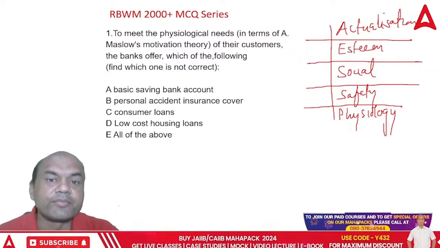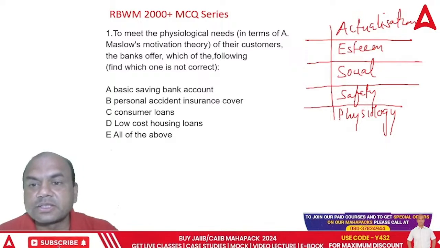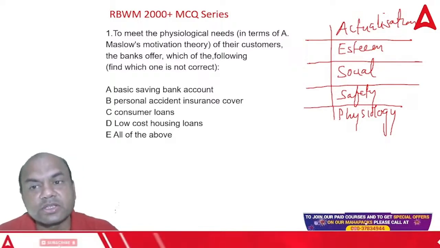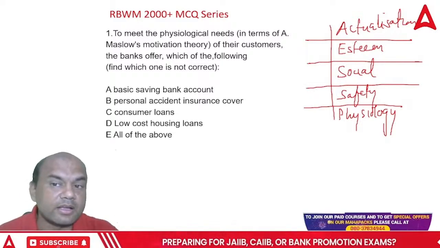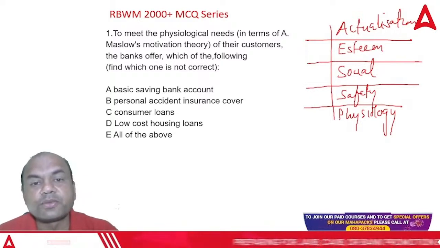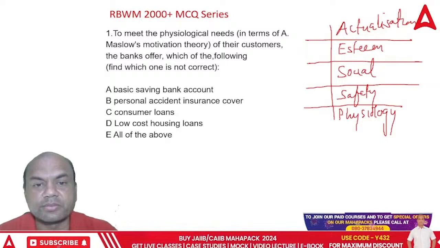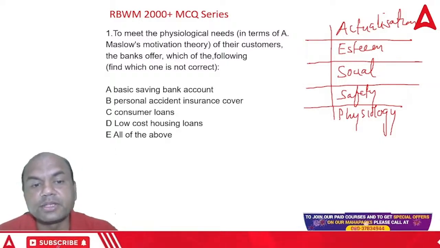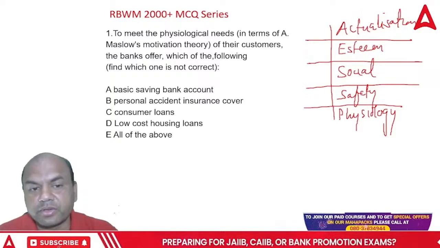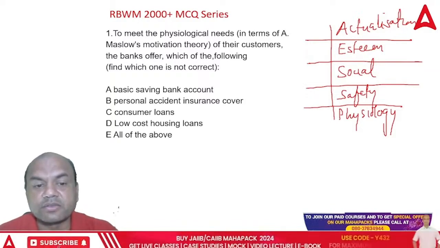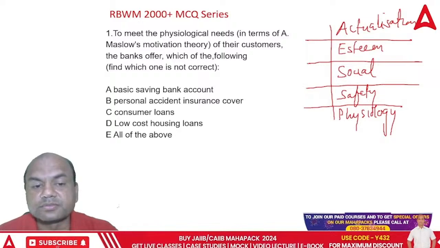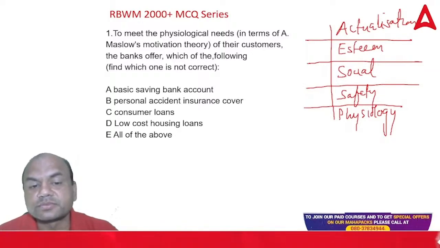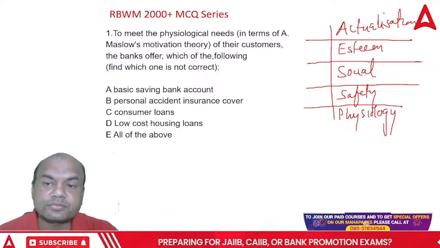Okay, so that's why. Coming back here, keep this in mind. We are having many questions on this. I won't be repeating it again and again. To meet the physiological needs of the customers, bank offers which of the following product? BSBA means basic savings bank account, personal accident insurance cover, consumer loans, and low cost housing loans, and all of the above.